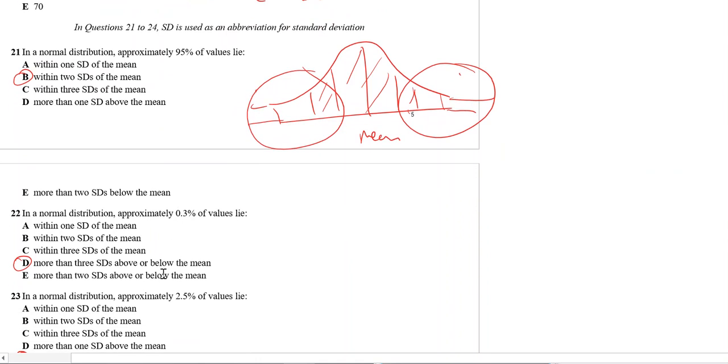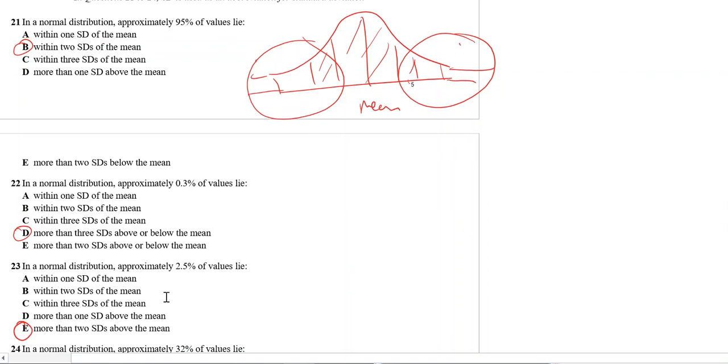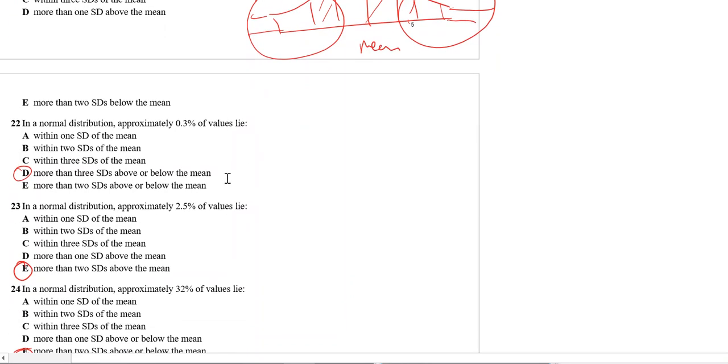In a normal distribution, approximately 2.5% of the values lie. Well, the last two here and the last two here add up to 2.5. You can confirm yourself. So it's either above two standard deviations or below two standard deviations. So more than two standard deviations above the mean will work. It's either one of them, but not both, because if you add both, they'll add up to 5%.